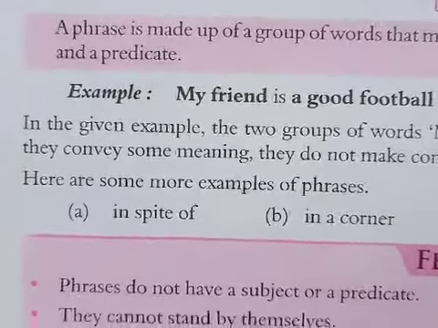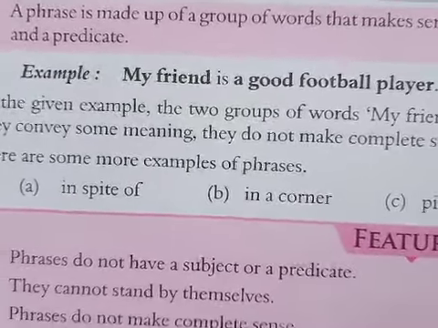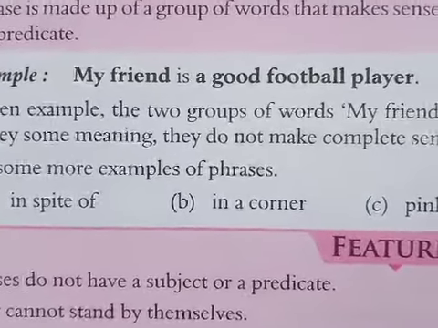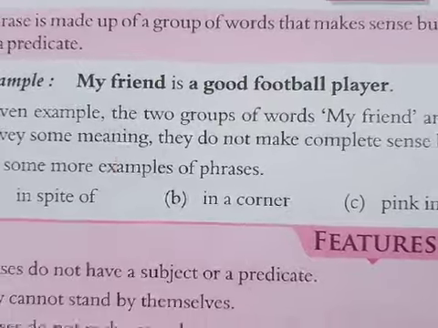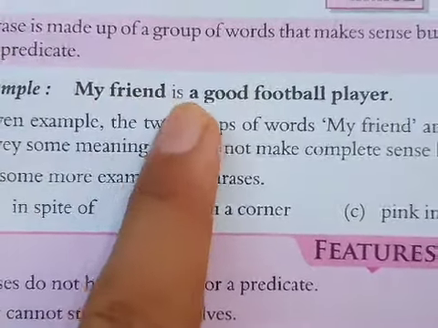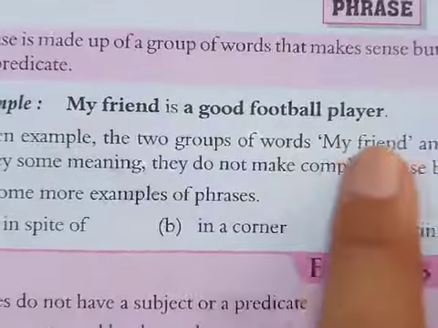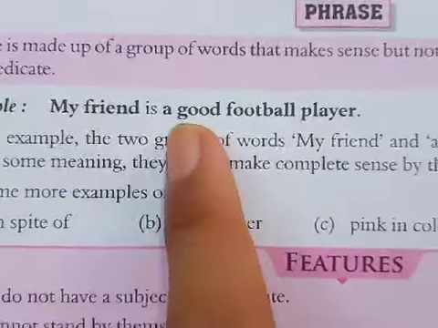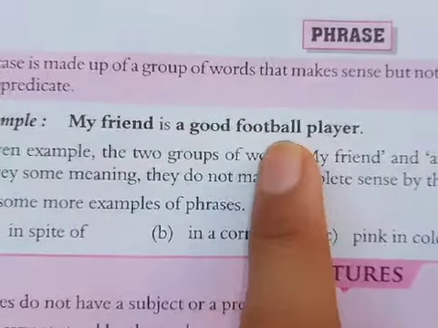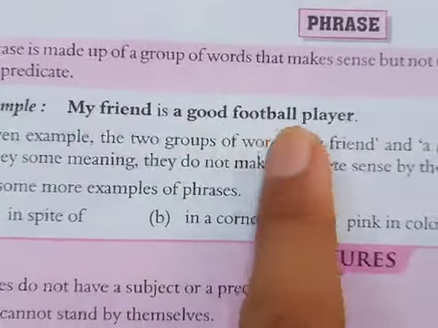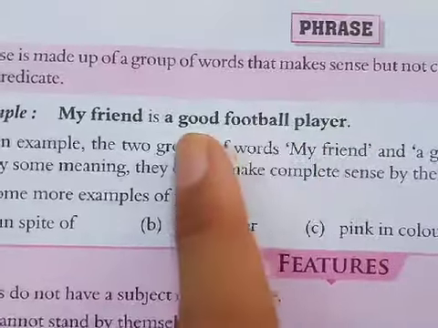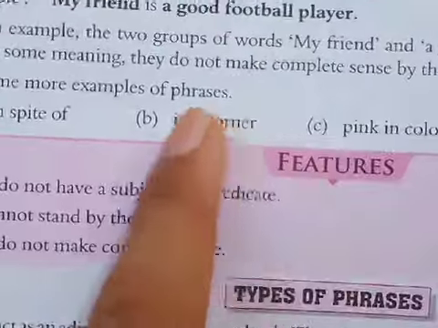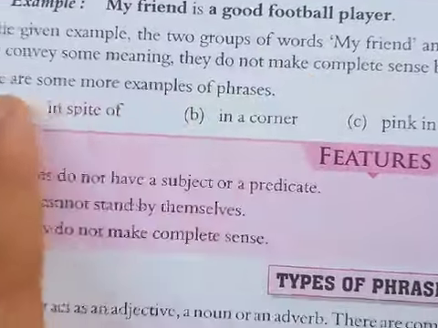and predicate. For example, my friend is a good football player. Here the subject is there, right? This is a complete sentence. But as you can see here, a good football player is a group of words, but we cannot say that it is a sentence. It does not have a complete sense, and that is why it is a phrase.